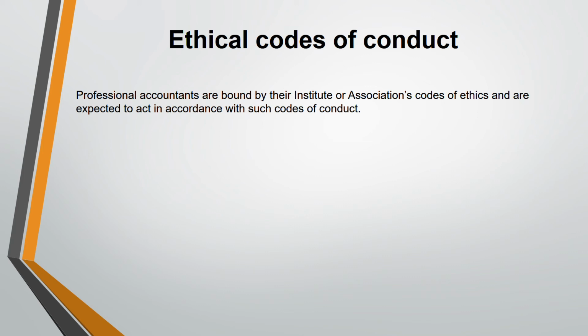So no one can say that they are being ethical while doing an incorrect thing, a thing which is wrong, because you will be judged against these 5 ethical principles. If you are complying with these 5, yes, then you are ethical. Otherwise, you are not. Sometimes you might not breach all of them together. Being unethical does not mean you're breaching all the 5. You might be breaching 1, or you might be breaching 2 out of the 5. Still you are unethical.